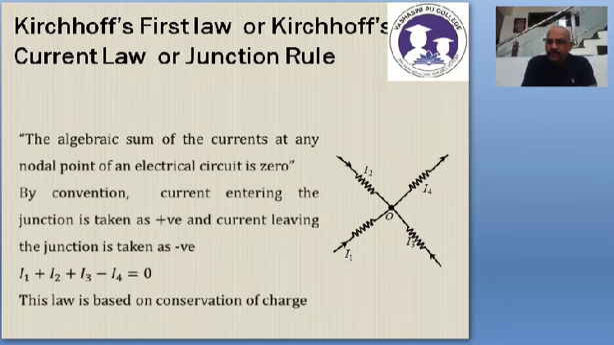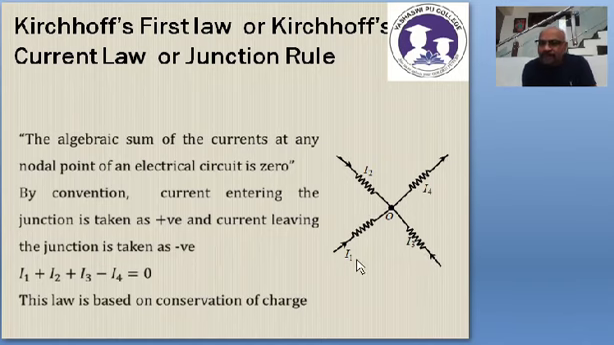Kirchhoff's current law is also known as Kirchhoff's first law and junction rule. Notice in this diagram, first of all, O is the junction node and there are currents coming in. I1 is coming in, I2 is coming in, I3 is coming into the node, but I4 is going out. Observe the arrow marks. I1, I2, I3 are entering, I4 is leaving.